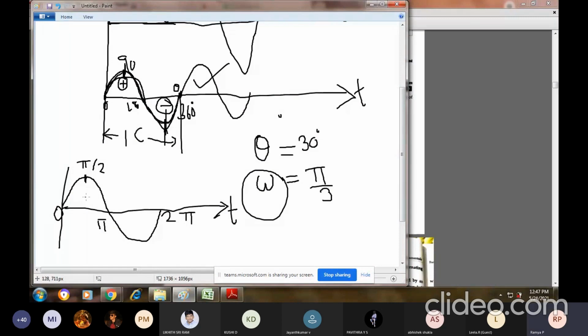This is about your cycle. A cycle is nothing but it consists of one positive part and one negative part, combining together to form one cycle.